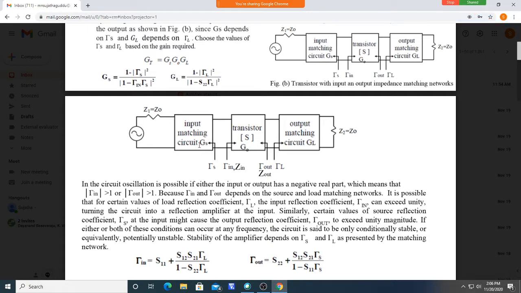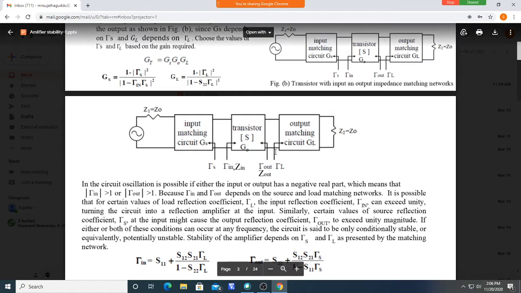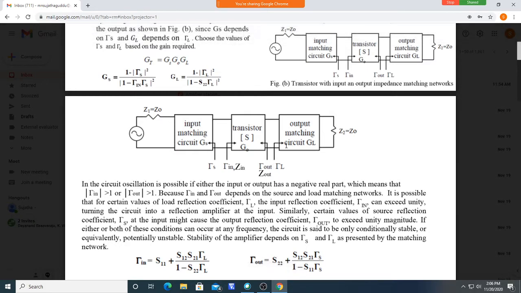So we design the input matching network to set the impedance ZS to get a particular value of gain. Similarly, ZL here, looking in this direction, we are setting the ZL value, and to do that, we are using the output matching network.